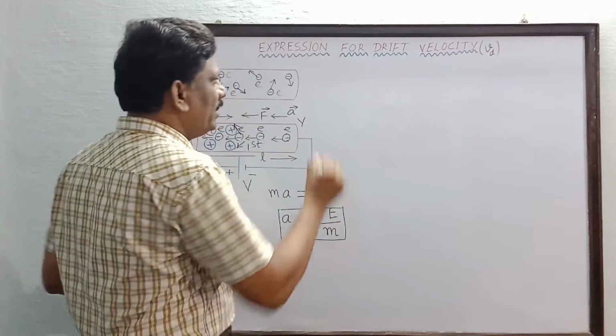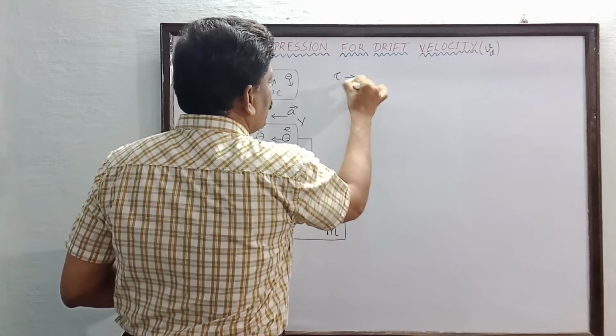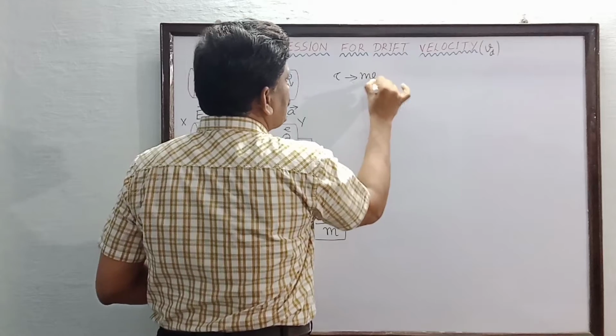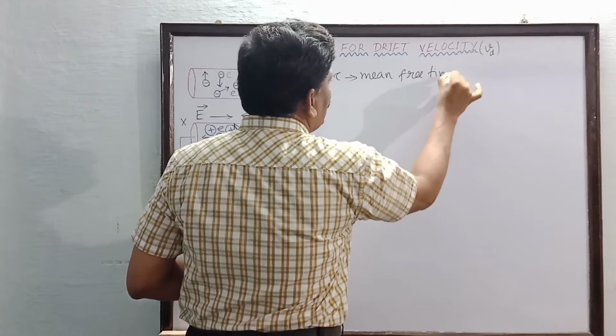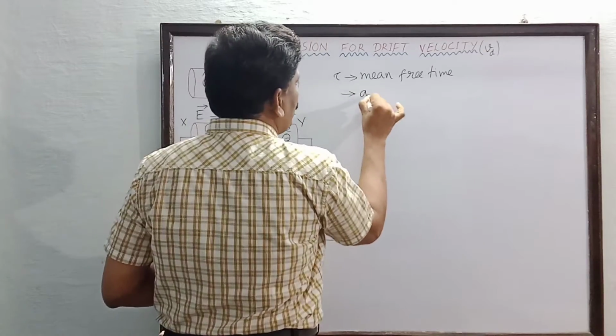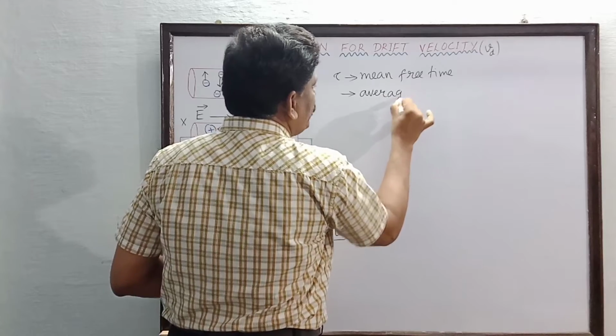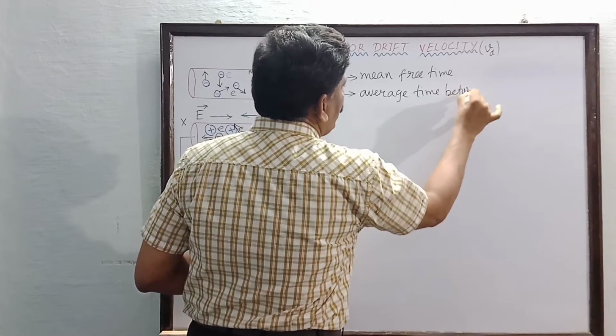So that is called average relaxation time tau, or it is also called mean free time. This is the average time between successive collisions.